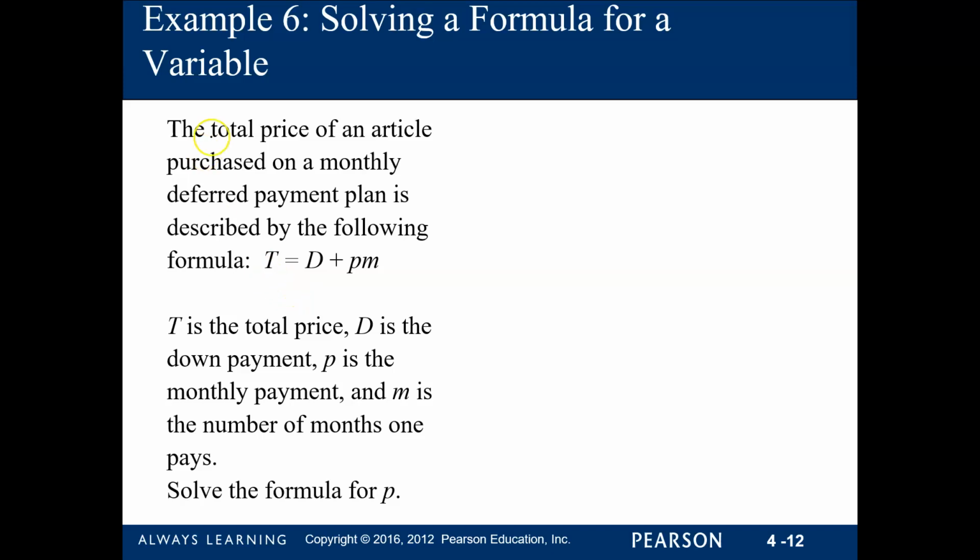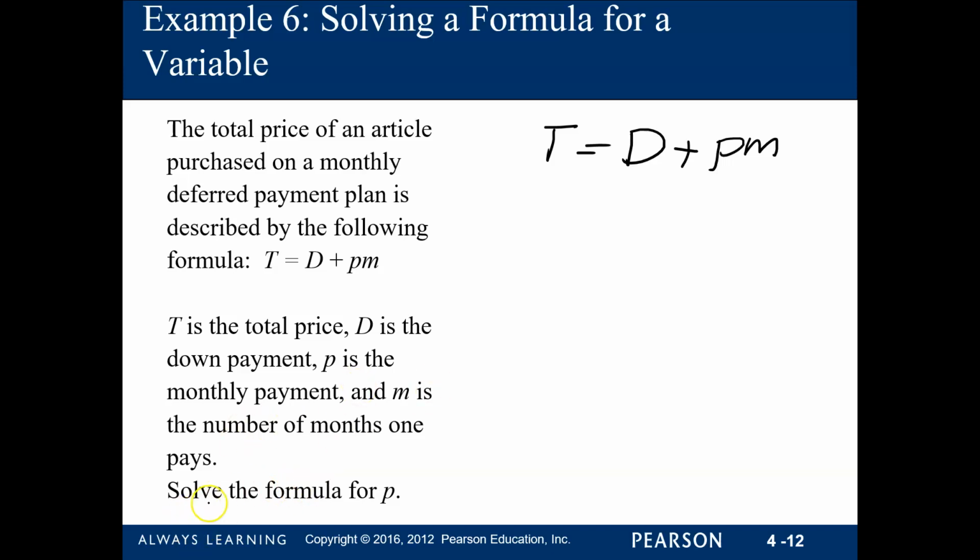So let's have this example. The total price of an article purchased on a monthly deferred payment plan is described by the following. T is equal to D, capital D, plus PM. Now, it is important: if you see a capital letter, leave it as a capital letter. When you type it on MATLAB, it has to be a capital letter as well, or else it will be marked wrong. So what do these variables represent? T is the total price, D is the down payment, P is the monthly payment, and M is the number of months that one pays.